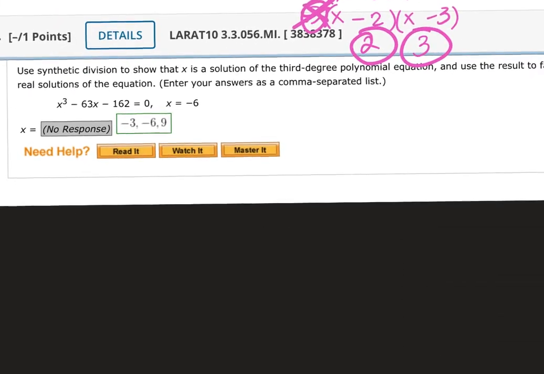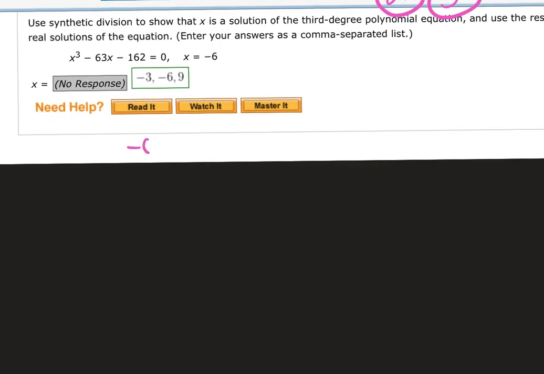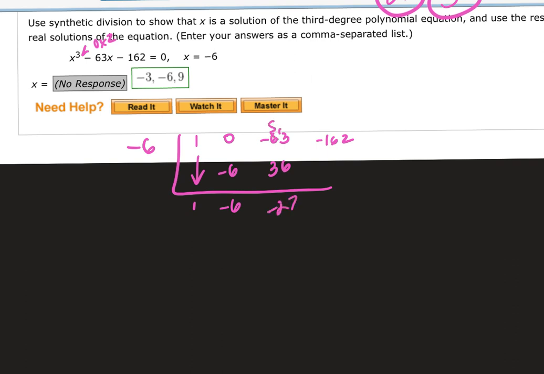Okay, so then negative 6 was on the outside of this one. You're missing an x to the second, so it would be 1, 0, negative 63, and negative 162. Bring down the 1. Multiply it. Add it. Multiply it. Add it. What's that? 7. Negative 27. Multiply it. 627.